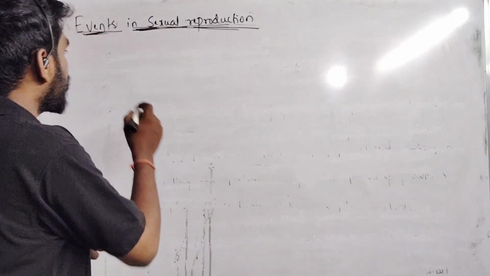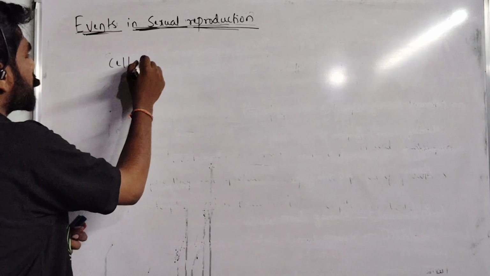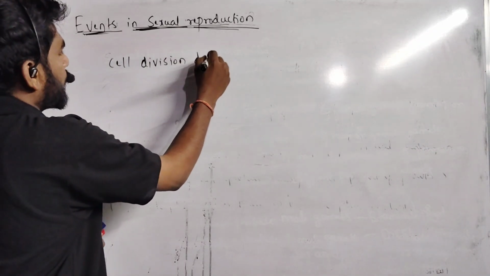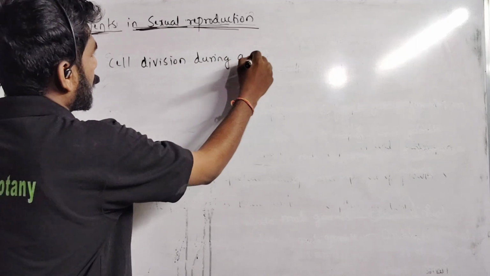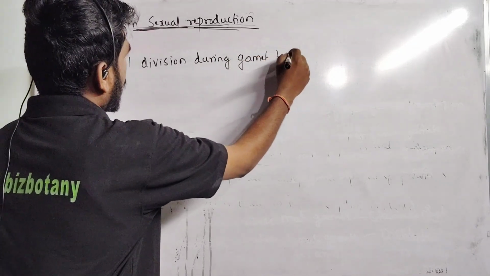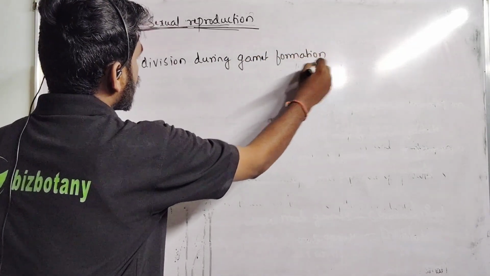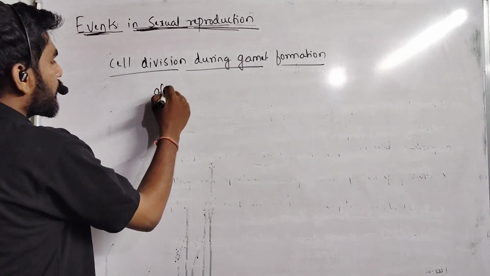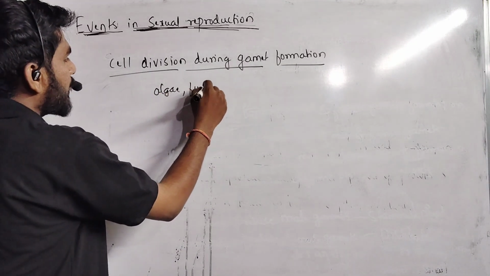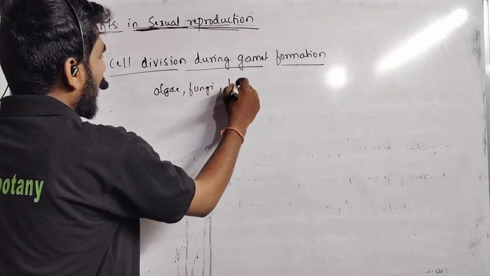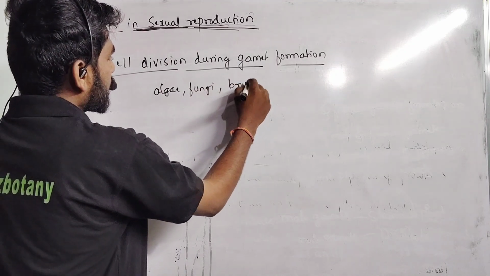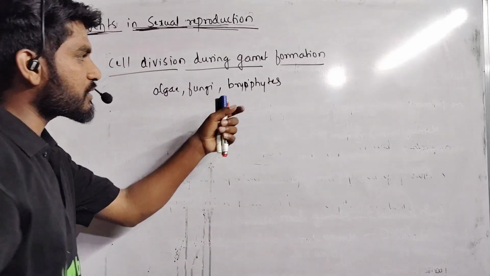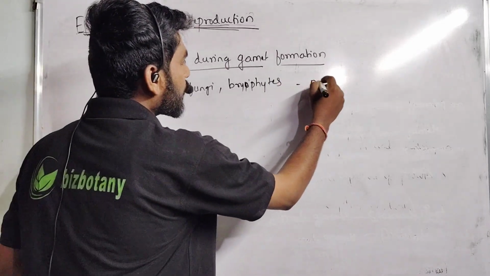Next is cell division during gametes formation. In lower organisms like algae, fungi and bryophytes, the plant body is made up of haploid cells, meaning it contains n number of chromosomes.